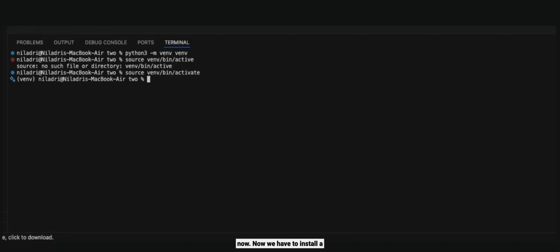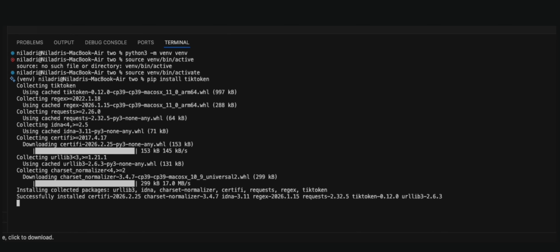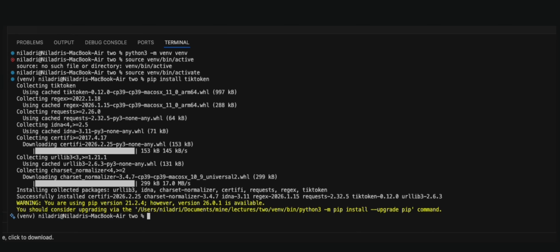Now we have to install a package. So we just say pip install tiktoken. tiktoken is a package made by OpenAI which helps you to tokenize and de-tokenize.